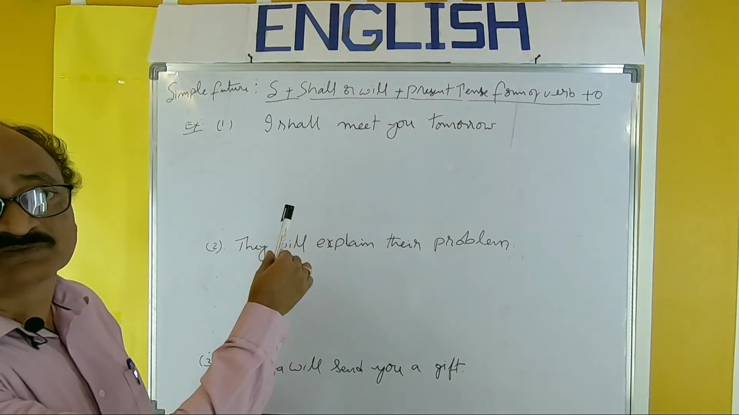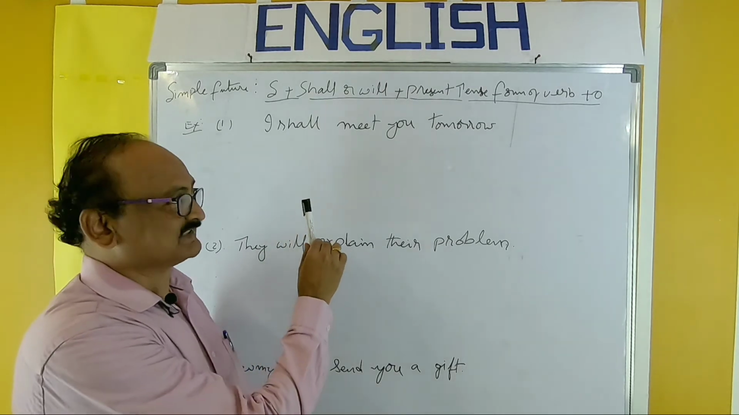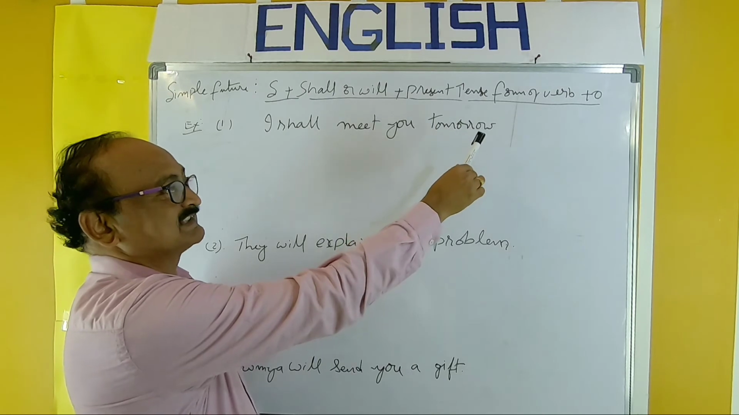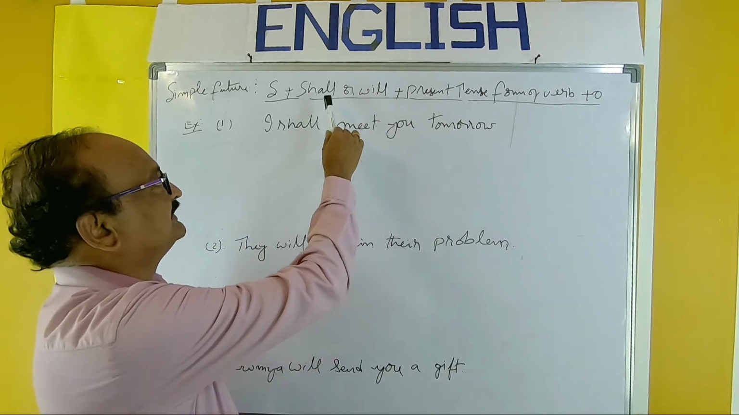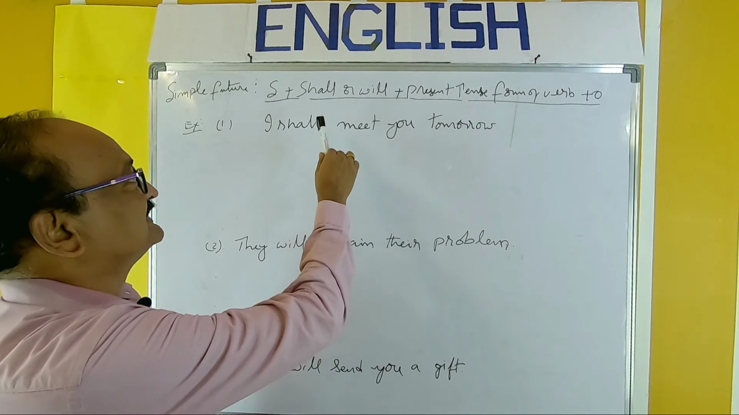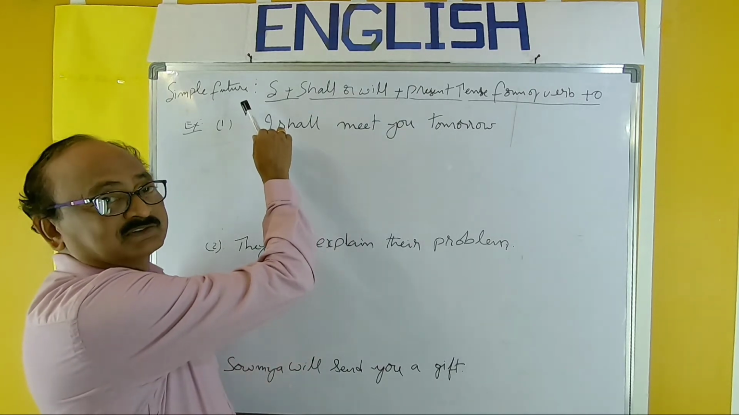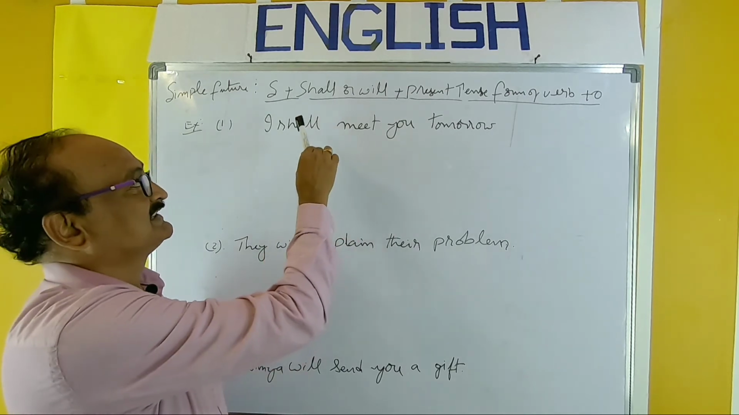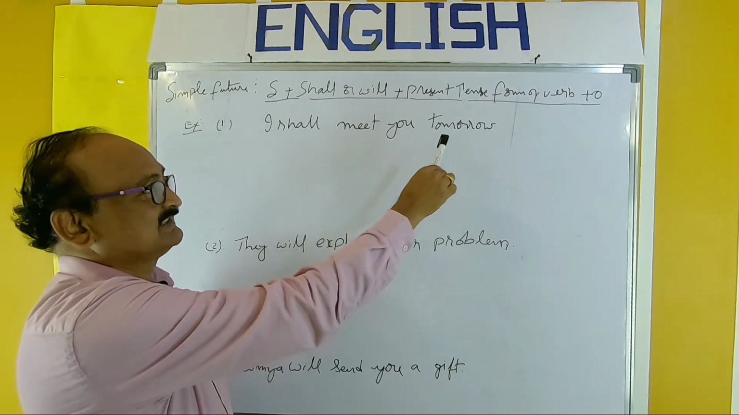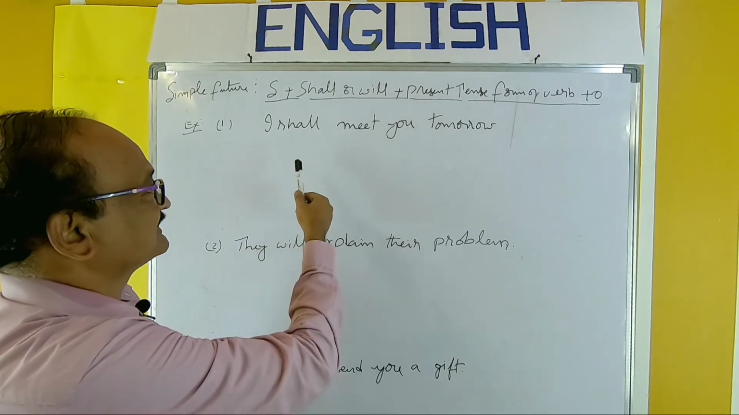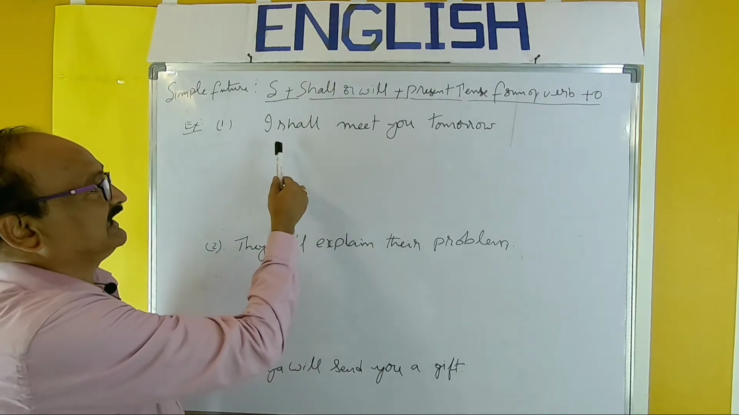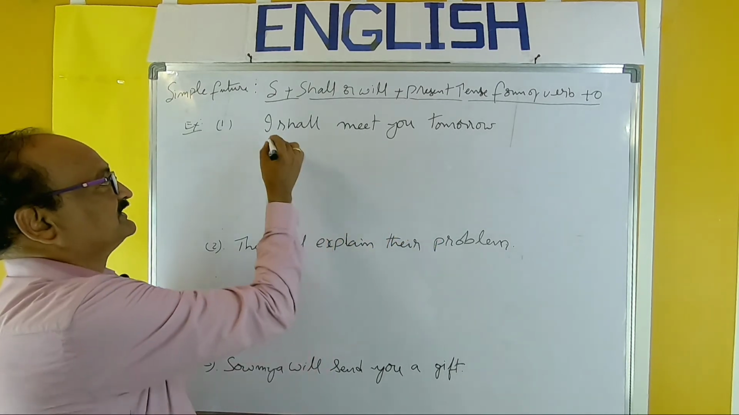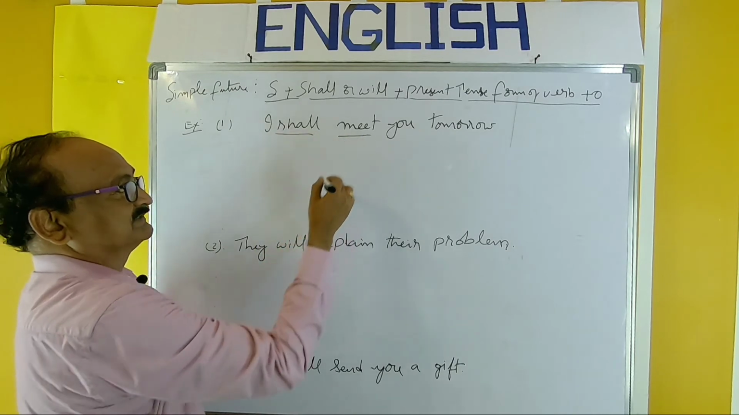So, examples for interrogative and negative sentences. Remember the structure once again: subject plus shall or will plus present tense form. I explained the interrogative form. First we should change the place of shall or will: shall or will plus subject plus present tense form plus object, and WH word plus shall or will plus subject plus present tense form of verb. So this is one example for affirmative: I shall meet you tomorrow. Shall meet. So that is the structure.